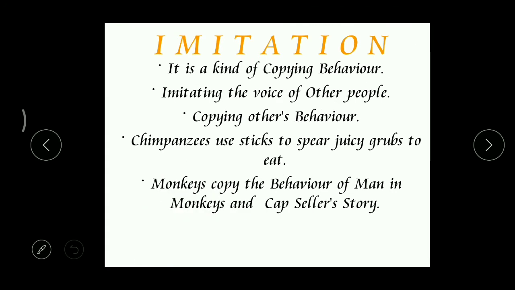Now, what is the last kind of behavior? There is imitation. What is imitation? It is just a copying behavior. Copying is also a kind of learned behavior. So here, what is the first one? Instinct. Is it learned or natural? It is natural. Right? And what is the second one? Imprinting, which is also natural. And what about the third one? Conditioning is a learned behavior. And imitation is also a learned behavior.